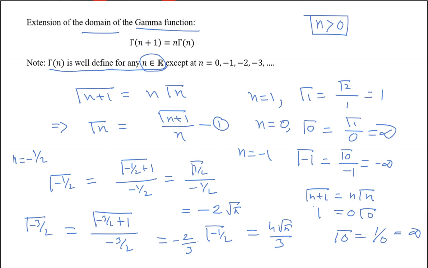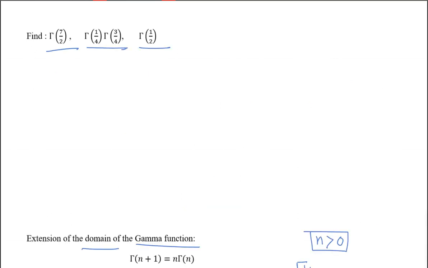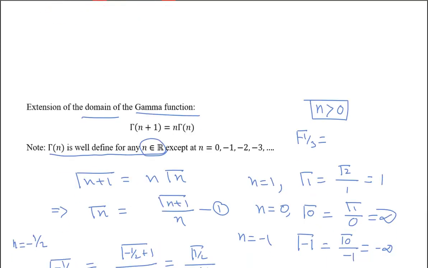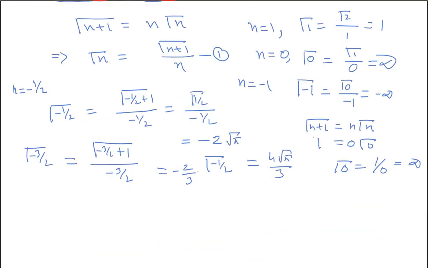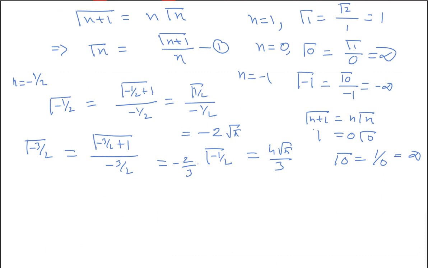Sir, can we get a value of gamma of minus 1 by 3 or gamma minus 1 by 4? Yes, gamma minus 1 by 3, if you like to find. Here you put gamma minus 1 by 3.